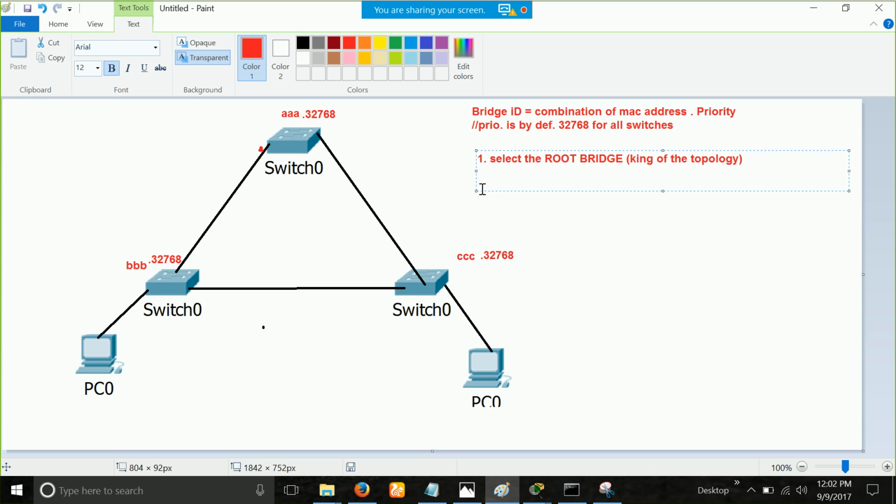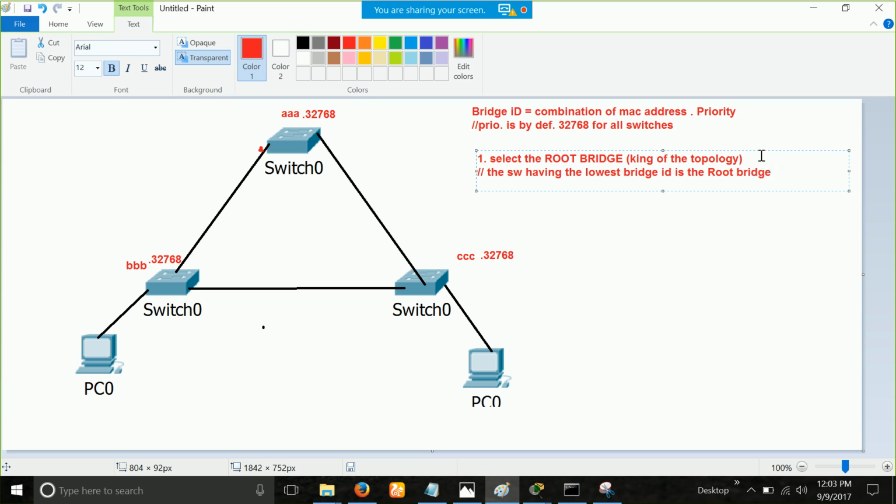And how will you select that? Based on the bridge ID. So I'll tell you the criteria and you will tell me which switch is the king. The switch having the least or lowest bridge ID is the root bridge.